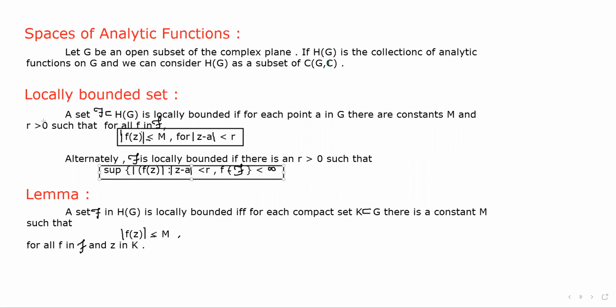Now, based on this definition we have a lemma.